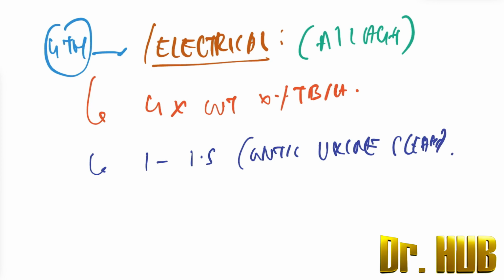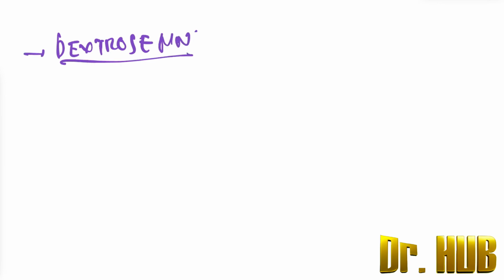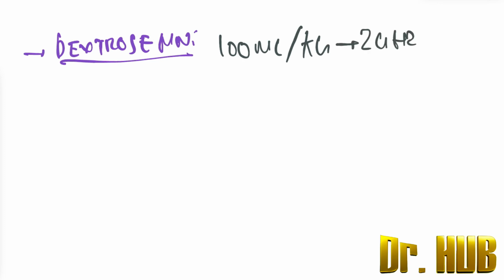Now let's look at the dextrose maintenance. For the dextrose maintenance, it is going to be 100 ml per kg in 24 hours for the first 10 kgs.